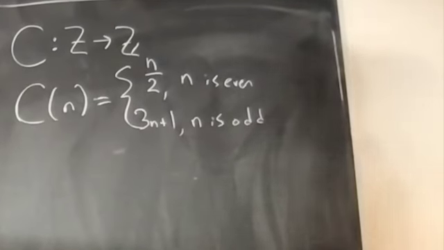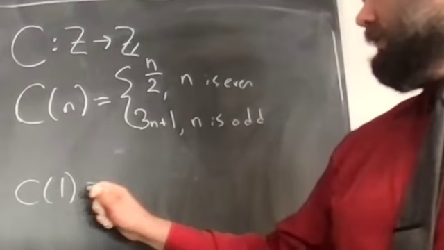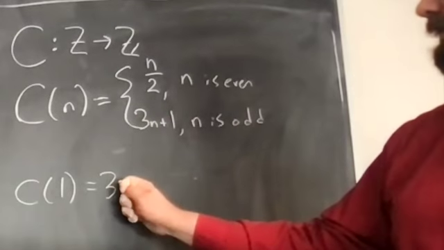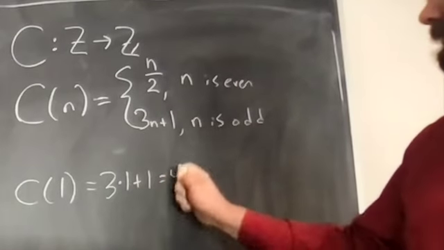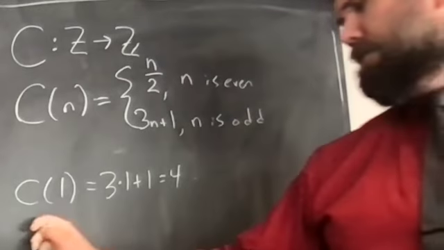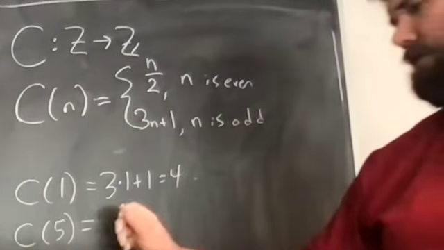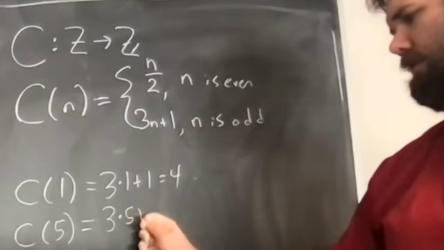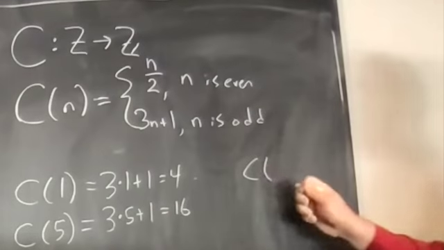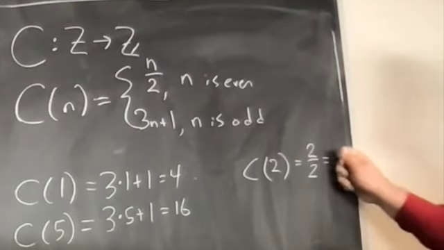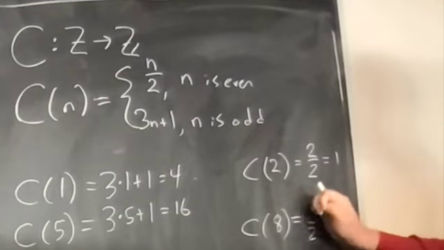And what would C of 1 be? Since 1 is odd, C of 1 would be 3 times 1 plus 1, which is equal to 4. You buy this? What about C of 5? I heard 16 because 5 is odd, so it's 3 times 5 plus 1. And on the other hand, we can evaluate C of 2. 2 divided by 2, which would be equal to 1, or 8 divided by 2.